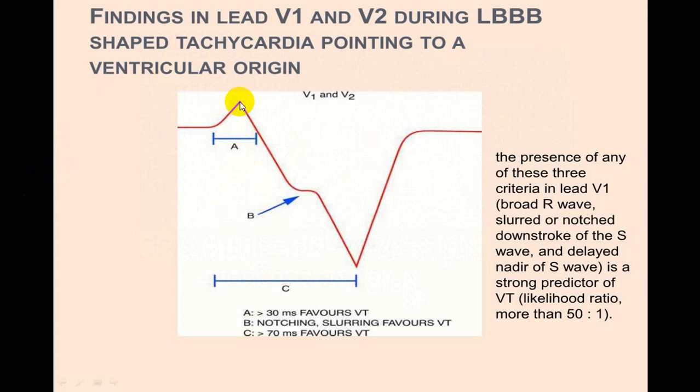From here there is a small R wave, so this is the R wave duration, and you can see here if the R wave is more than 30 milliseconds, it is in favor. This is Josephson sign, slurring or notching of the S wave. Is it clear? So this is from R to S, and from the beginning of this QRS complex till the S wave, if that is more than 0.1 second, it is in favor of what we call Brugada sign, right? Clear? Okay, so that is the way you try to look for it.